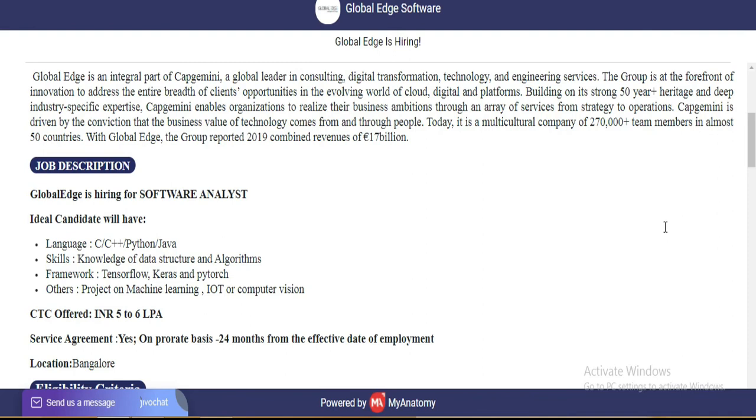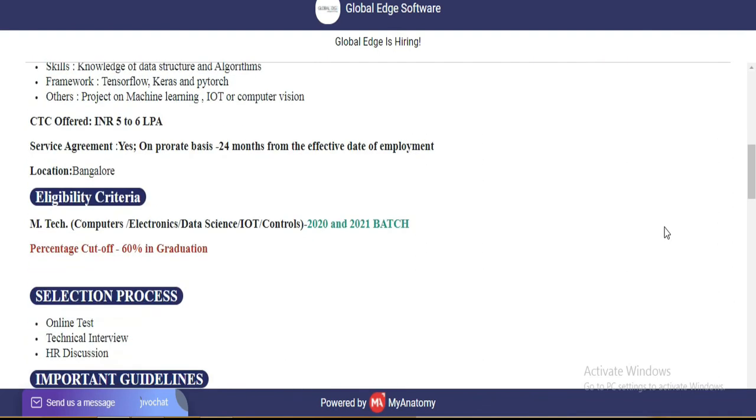Now discussing the eligibility criteria. If you have done MTech in computer, electronics, data science, IoT and control, then you can apply for this profile, and this profile is only for the 2020 and 2021 batch. If your percentage is less than 60%, then you can't apply for this profile. But if your percentage is greater than or close to 60%, then you can apply for this profile.